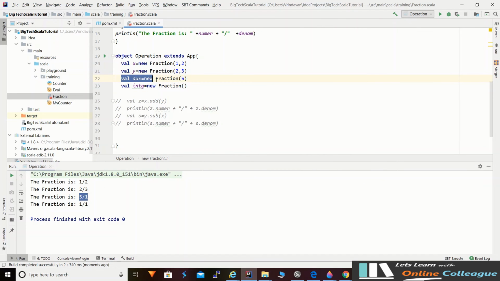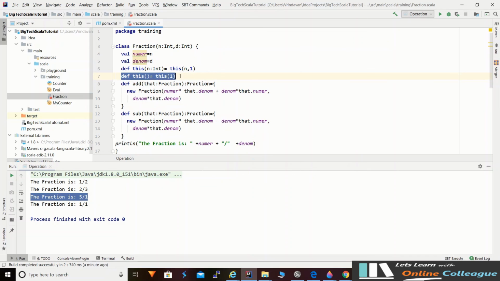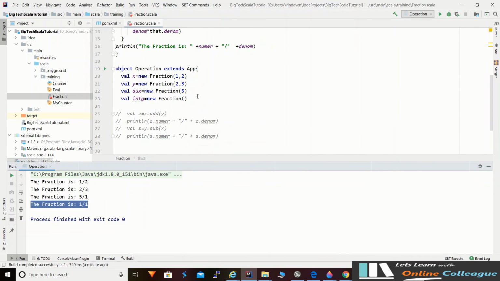When we created an object of this class, at that time this constructor was called, and we got 5 divided by 1. And this one without any arguments will call this constructor, and we have got 1 divided by 1. So this completes our coding concept in auxiliary constructor.